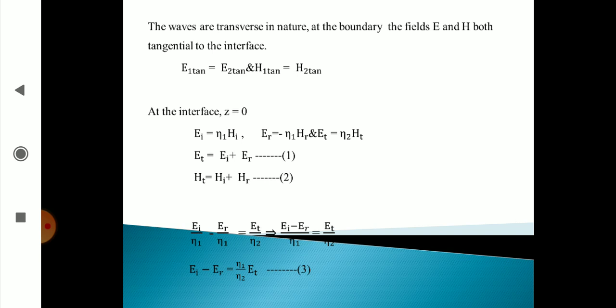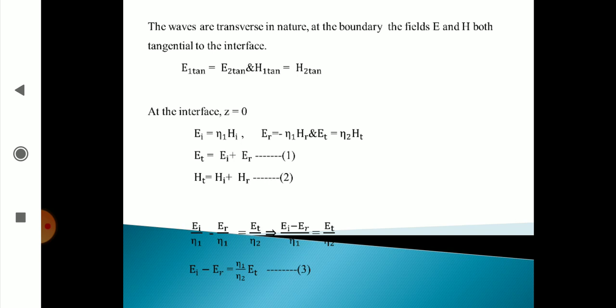We know the relation eta is equal to E by H. Remember this, eta is equal to E by H. Therefore, E is equal to eta H, as we studied in previous classes. Therefore, we can say EI is equal to eta 1 HI, because the incident wave is in medium 1, eta 1.